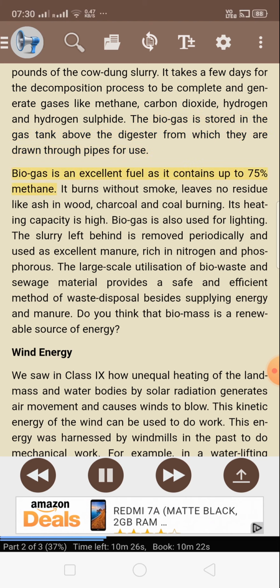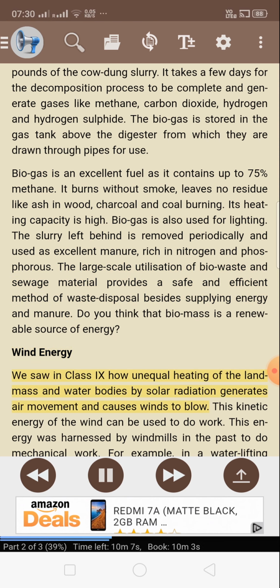Biogas is an excellent fuel as it contains up to 75% methane. It burns without smoke, leaves no residue like ash in wood, charcoal and coal burning. Its heating capacity is high. Biogas is also used for lighting. The slurry left behind is removed periodically and used as excellent manure, rich in nitrogen and phosphorus. The large-scale utilization of bio-waste and sewage material provides a safe and efficient method of waste disposal besides supplying energy and manure. Do you think that biomass is a renewable source of energy?